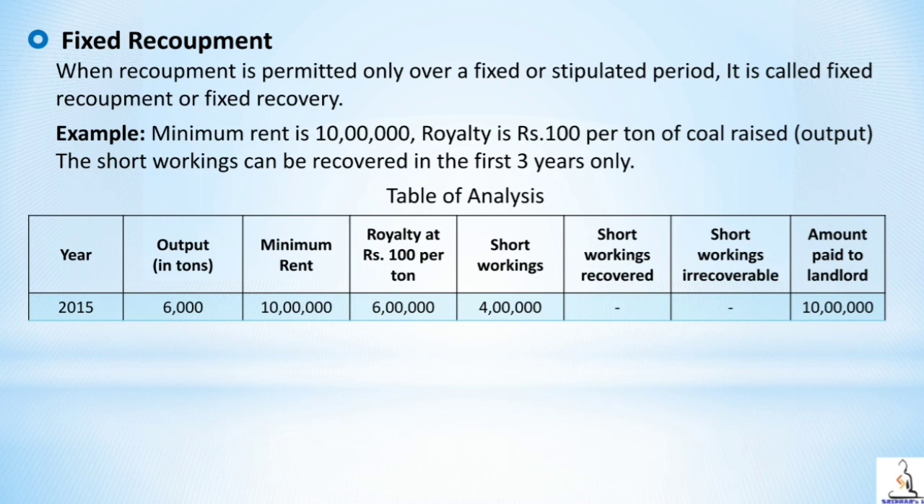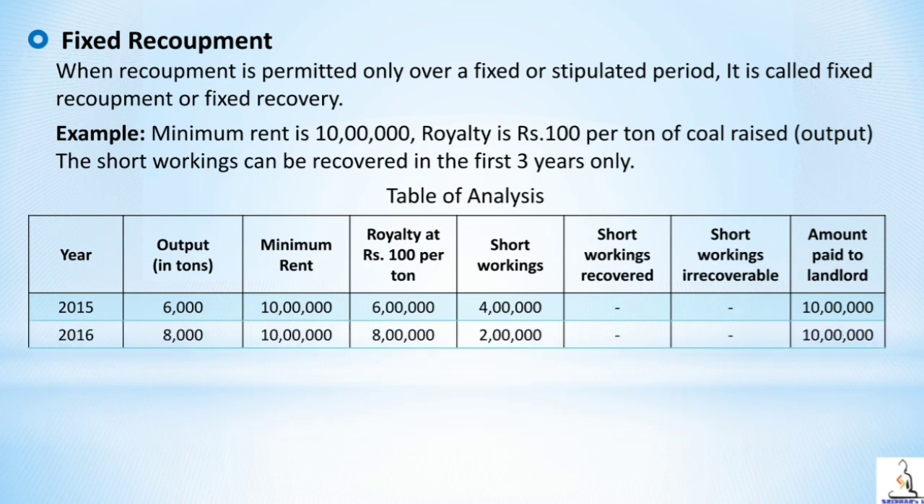In the first year, that is 2015, the output was 6,000. As mentioned, minimum rent is 10 lakh. Royalty is 100 rupees per ton of coal raised. So output is 6,000, royalty is 100. 6,000 into 100, royalty will be 6 lakh. If you match minimum rent with royalty, royalty is less than minimum rent. Therefore, there is a short working of 4 lakh. Remember, when minimum rent is more than royalty, there will be short working. So there is a short working of 4 lakh. So amount paid to landlord is 10 lakh.